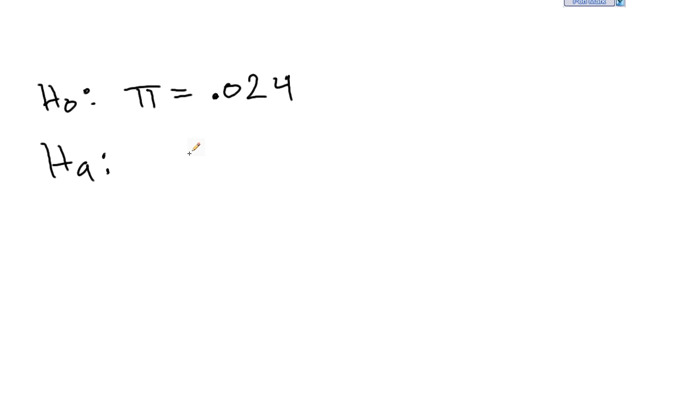If it's too low, then maybe we're convinced that we're sending out defective golf balls. But if it's greater than 2.4%, then we also have a problem. We're wasting a lot and throwing a lot away. So we want to test, is it any different? The fact that we put not equals here could go either way. It could be smaller than or bigger than.